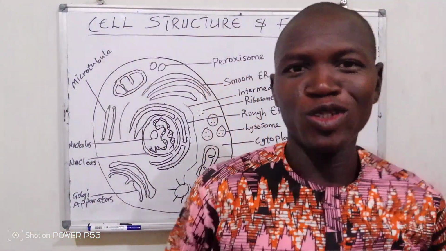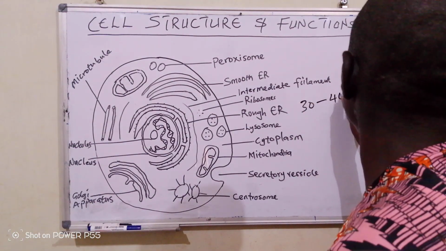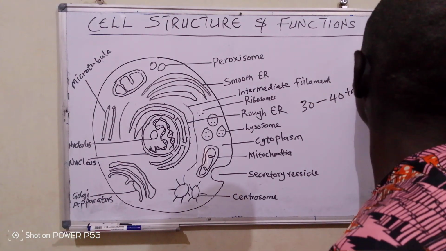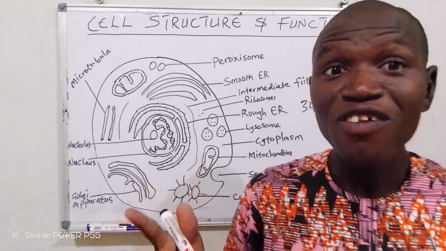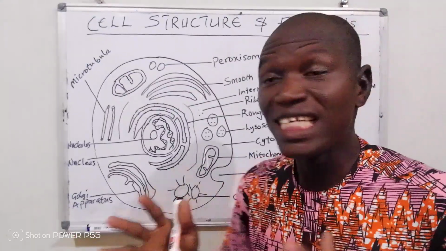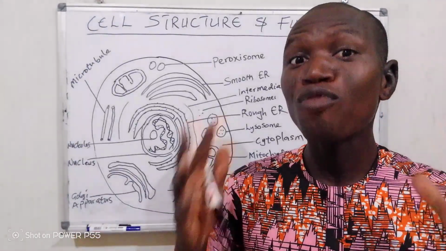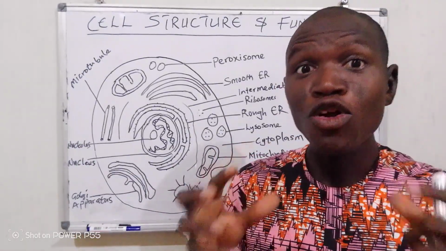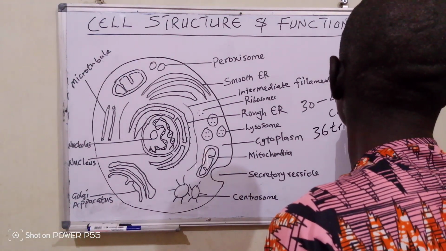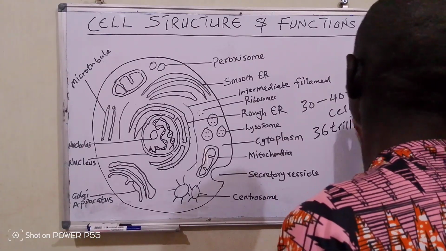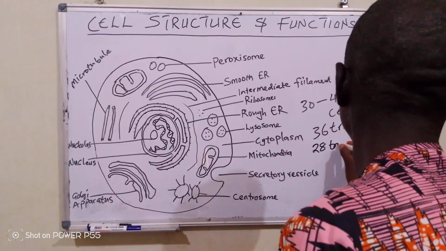If you are an adult, you have between 30 to 40 trillion cells. Yes, this is the number of cells you have if you are an adult within this range. However, it has been discovered that males have more cells than females. An adult male has about 36 trillion cells, while an adult female has about 28 trillion cells.